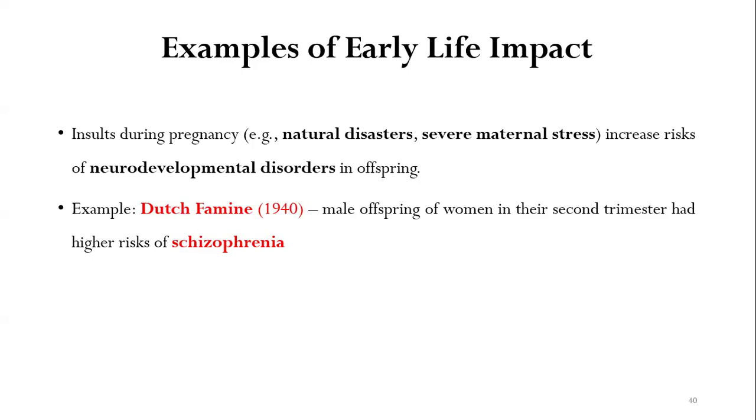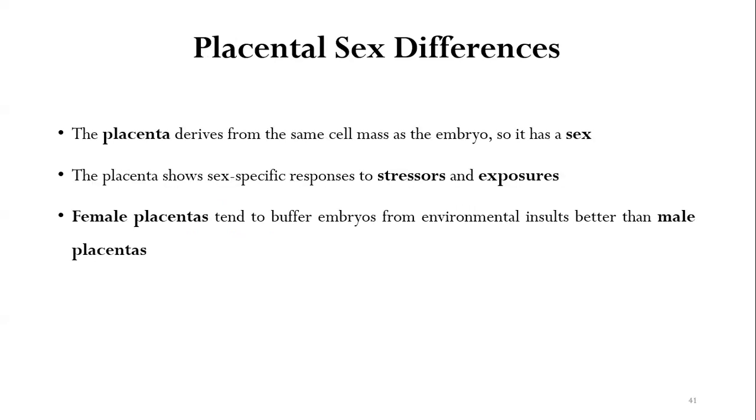So these are some of the examples of early life impact. Insults during pregnancy, for example, natural disasters or severe maternal stress, increase the risk of neurodevelopmental disorders in the offspring. For example, the famous Dutch famine, which was in 1940, in this Dutch famine, the male offspring of women in their second trimester had higher risks of schizophrenia. So this was a very famous famine in the 1940s, and it was seen that women who were exposed to this famine during the second trimester, the male offspring were at higher risk for developing schizophrenia in their subsequent lives.